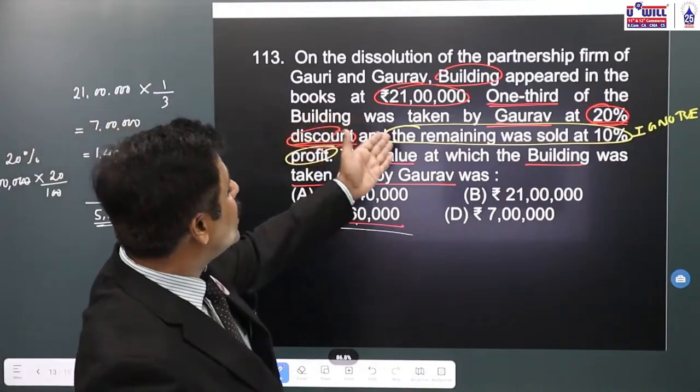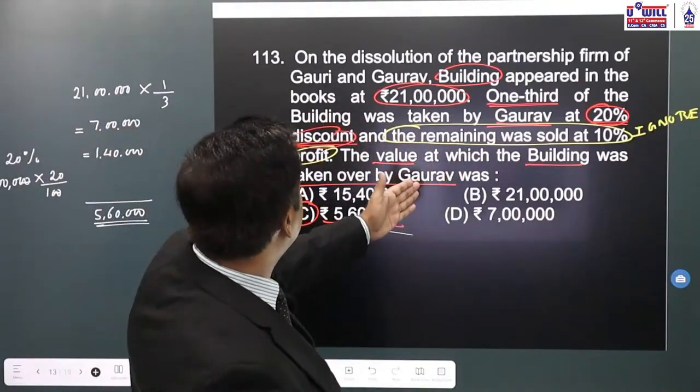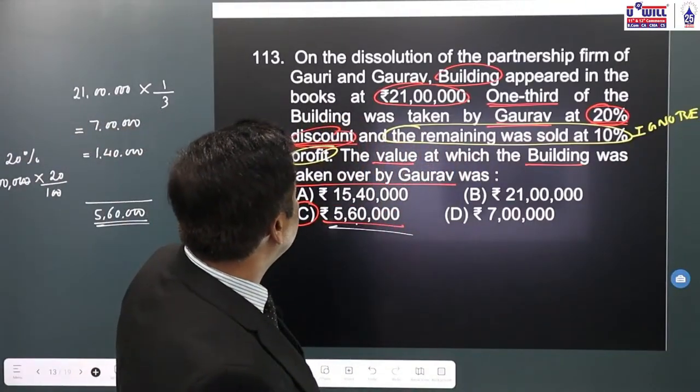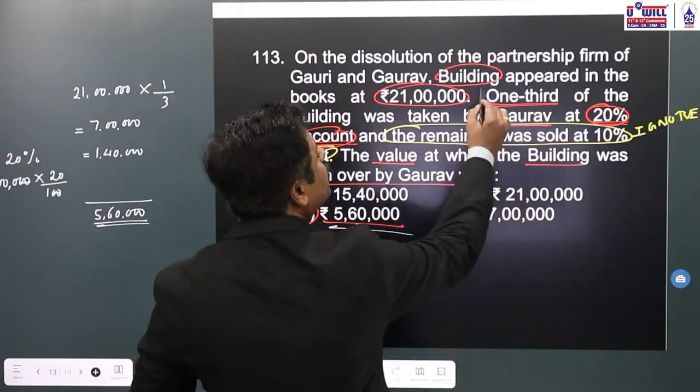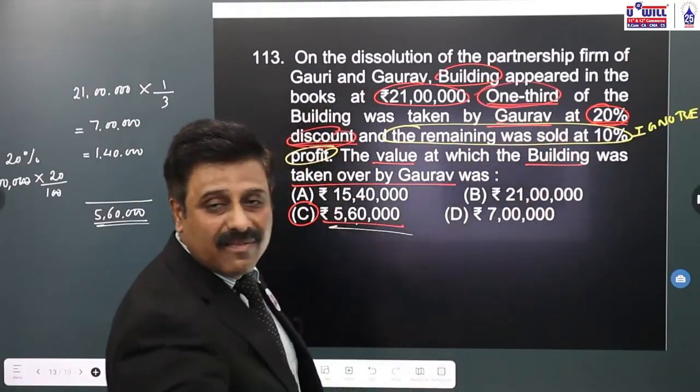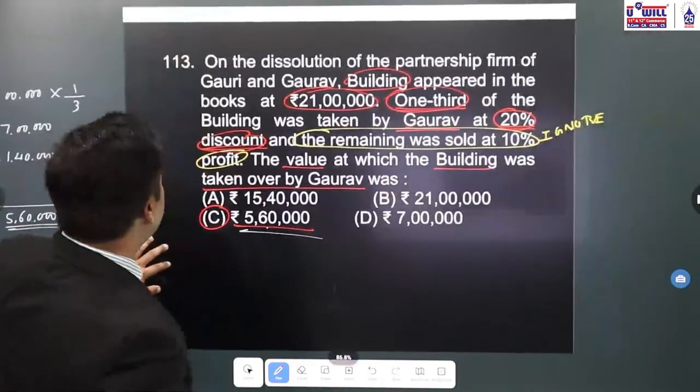Otherwise, 21 lakhs, 1/3. Here it's given 1/3 of the building is taken by Gaurav. So that is 7 lakhs. Then 20% of 7 lakhs is 1,40,000. If you minus, you'll directly get 5,60,000.